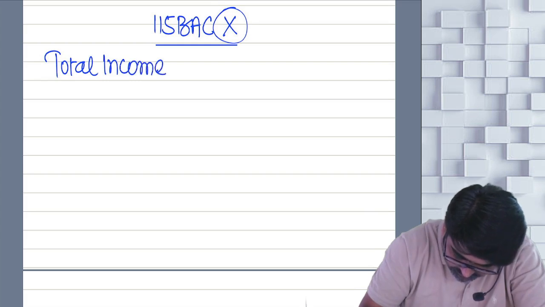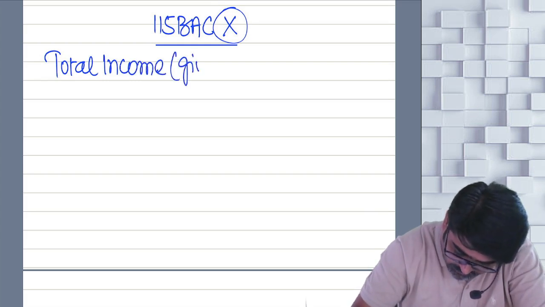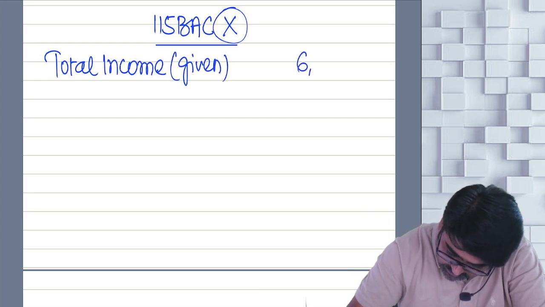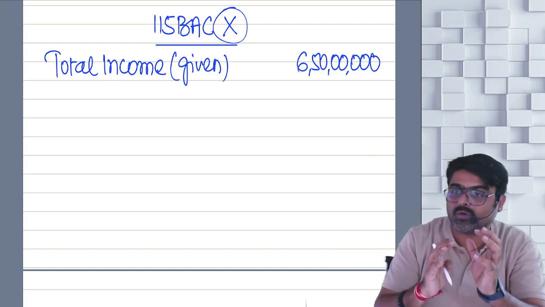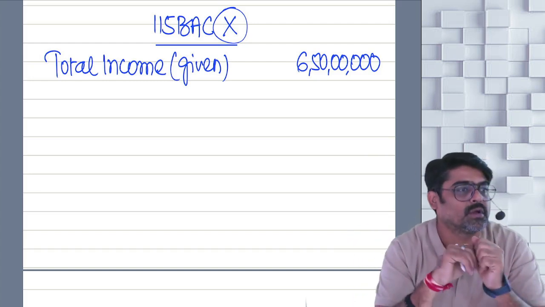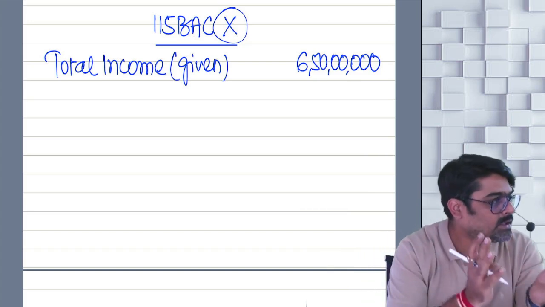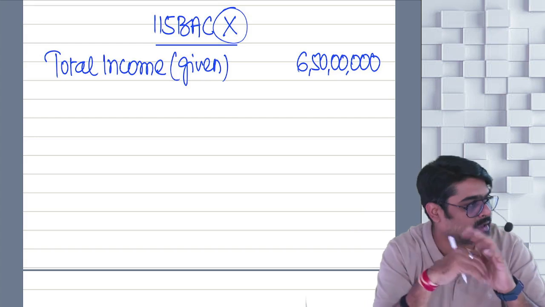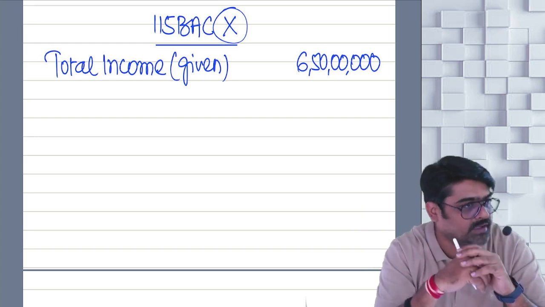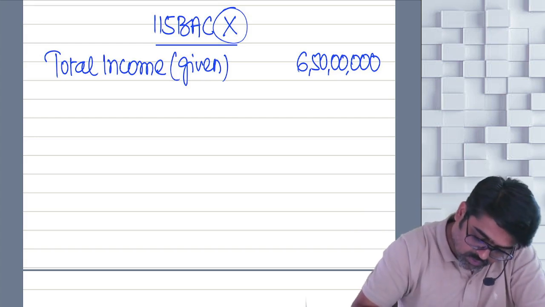Total income is, as given, 6 crore 50 lakhs. Now pay attention, out of this total income, on some income you will apply long-term rates, on some income you are going to apply short-term rates, and on the balance income you are going to apply normal rates, optional rates, yes or no?